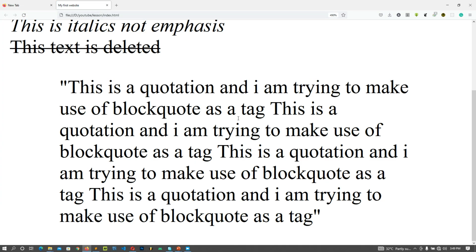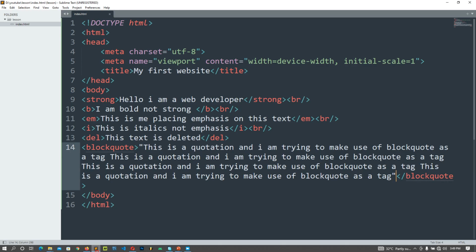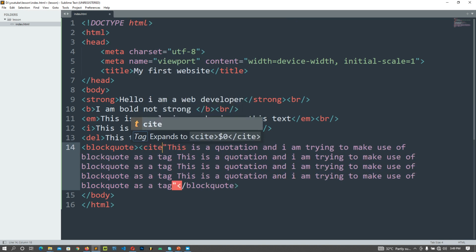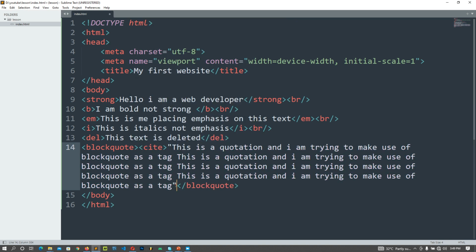Okay, now I want to make it look better. Probably I want to put italics. So I could also add something we call nesting of tags. That is, one tag inside another tag and another tag. So I just want to cite this at the same time. Just come here and put cite, and come to the end here and put another cite.